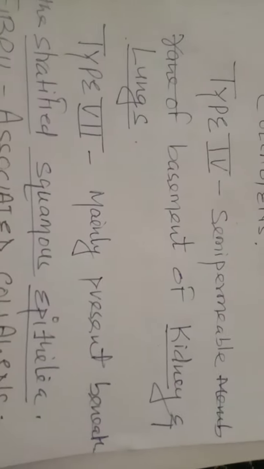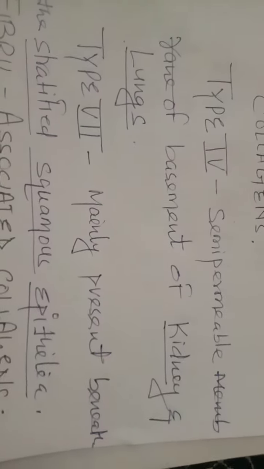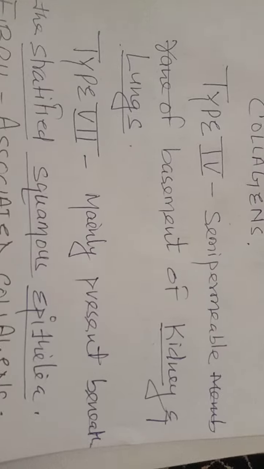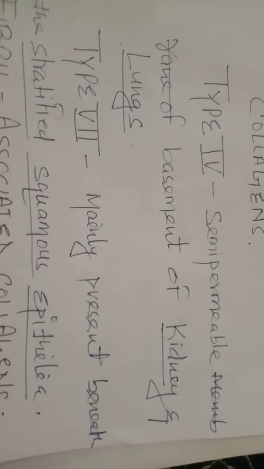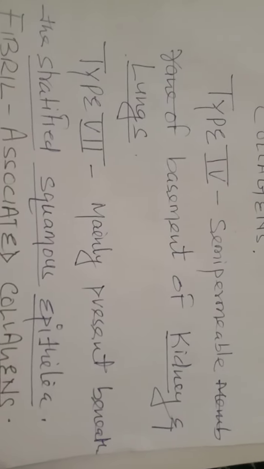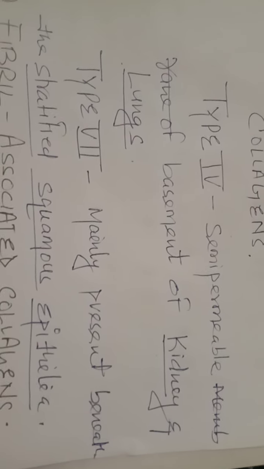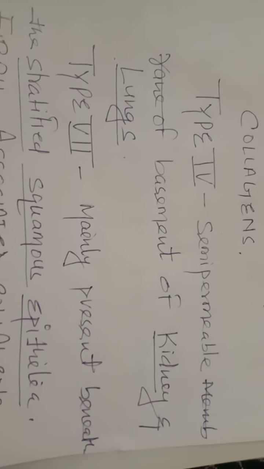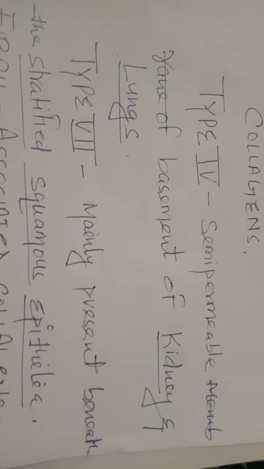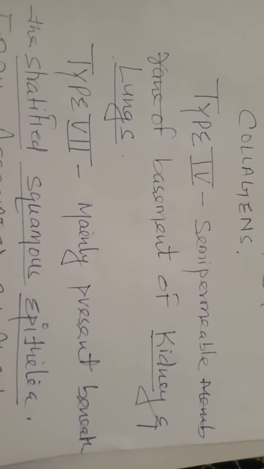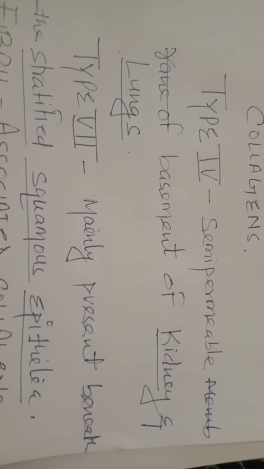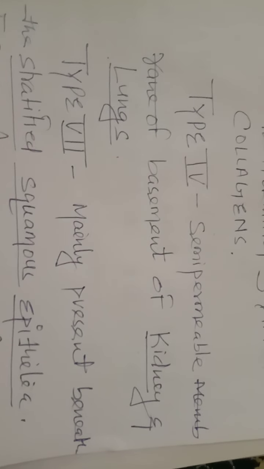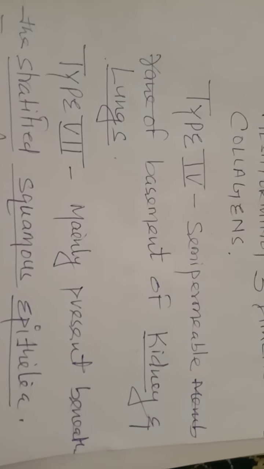And type 7 is mainly present beneath the stratified squamous epithelia. As we know, there are different types of tissues. One type of tissue is squamous epithelia, and in squamous epithelia one kind is stratified, with many layers of squamous epithelium.